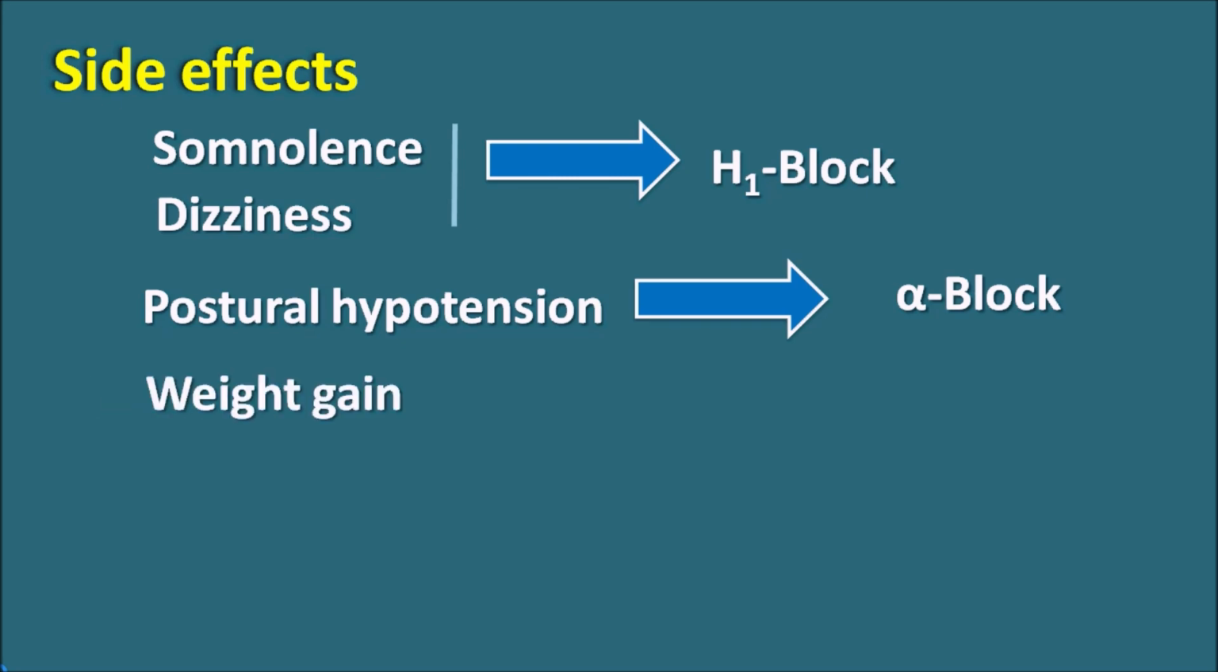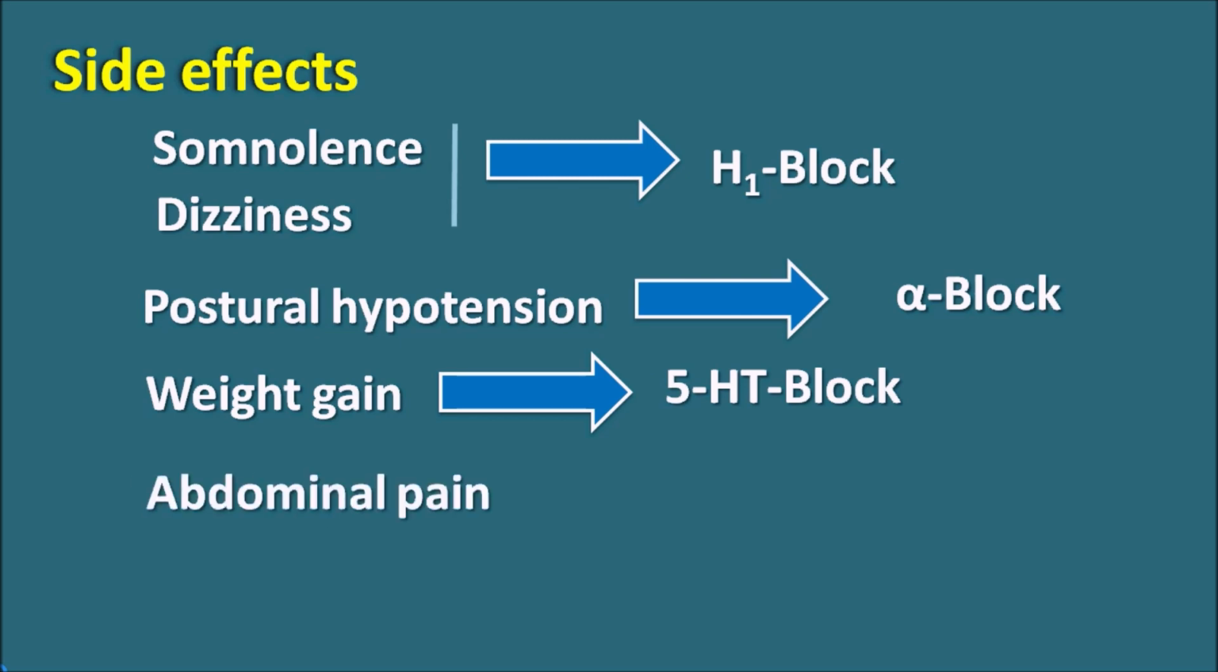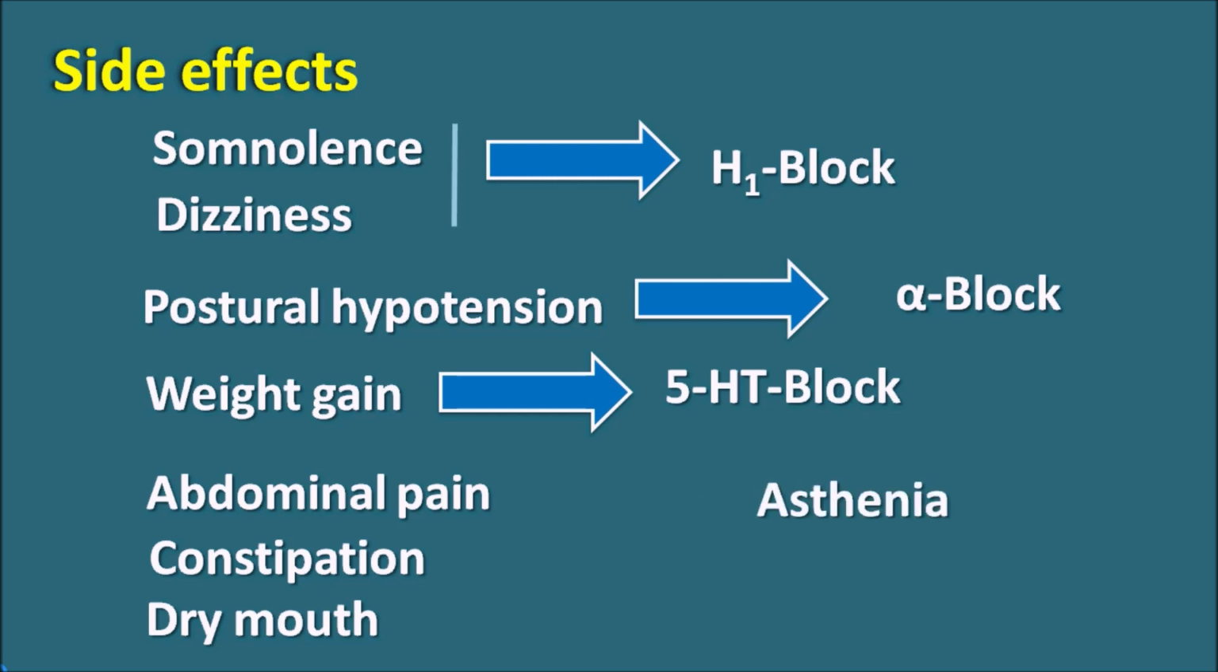Another important side effect is weight gain. This weight gain can be attributed to the action of quetiapine on the 5-HT receptors. So 5-HT block can produce weight gain. We can also observe other side effects like abdominal pain, constipation, and dry mouth. These are just like anticholinergic side effects. Even though quetiapine has less affinity towards the muscarinic receptors, it can produce a few of these side effects. It can also produce asthenia, a lack of energy observed in the patients. Pharyngitis, an inflammation of the pharynx, can also be observed.